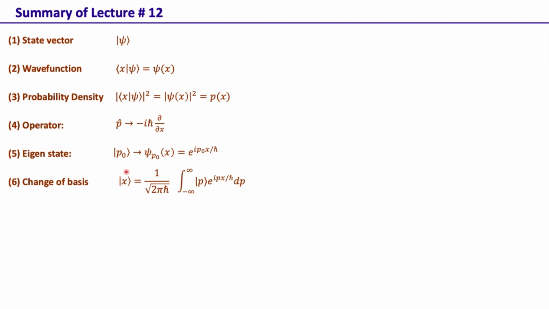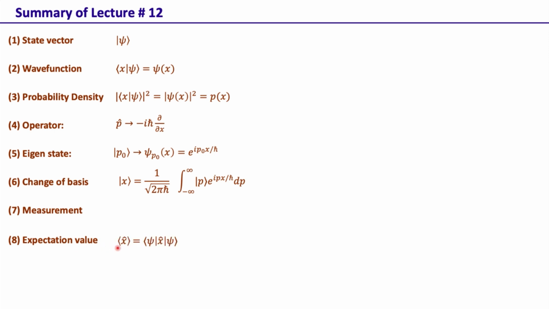This we can also use for calculating the wave function in one basis, knowing the wave function in some other basis. We looked at the concept of measurement in quantum mechanics in brief. We will look at this in some more detail in another lecture. We then looked at the expectation value, because the main point in measurement is that the measurement outcome within quantum mechanics cannot be predicted even in principle, and that's why all that one can calculate is the expectation value, which is the expected or average value that one obtains of a physical variable if the measurement is carried out an infinite number of times.